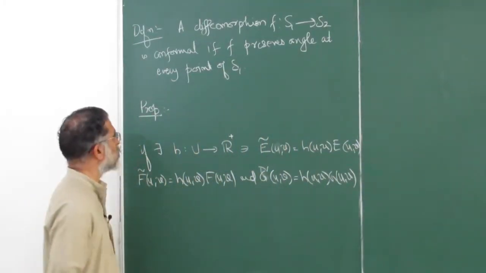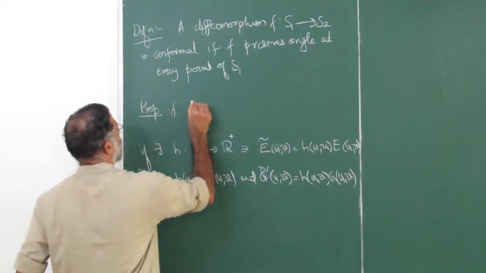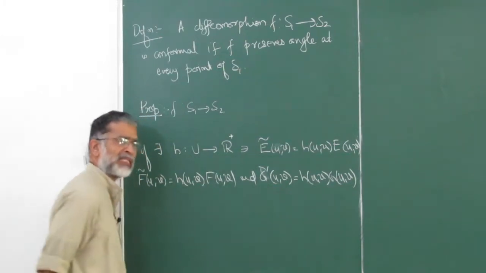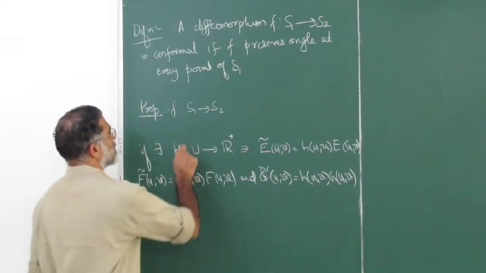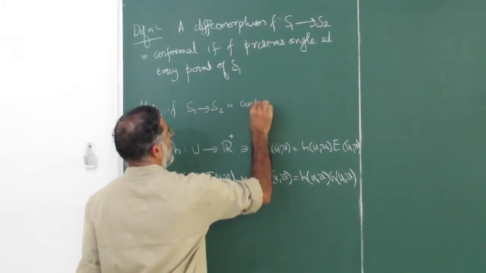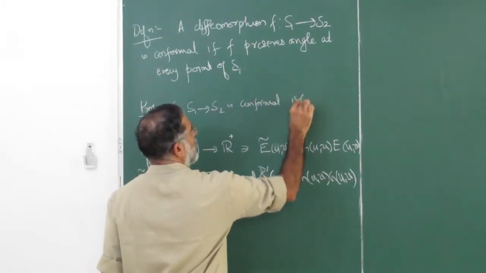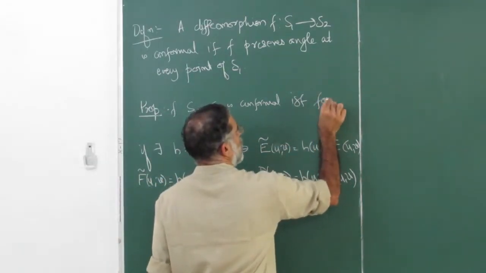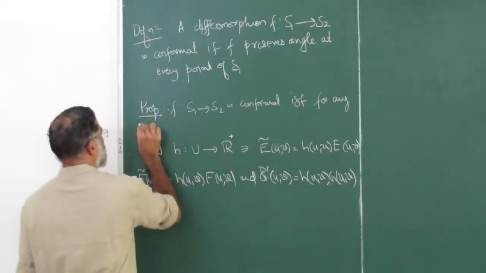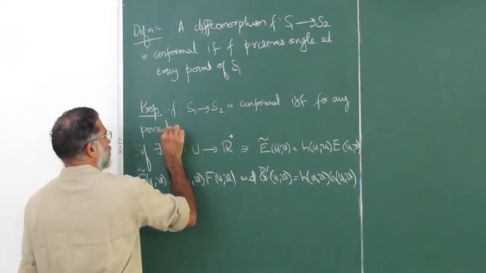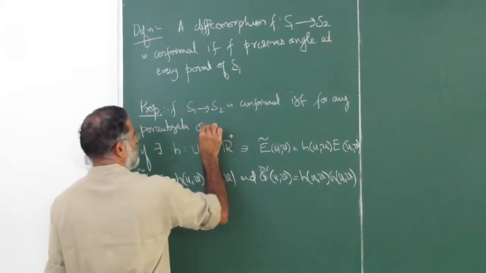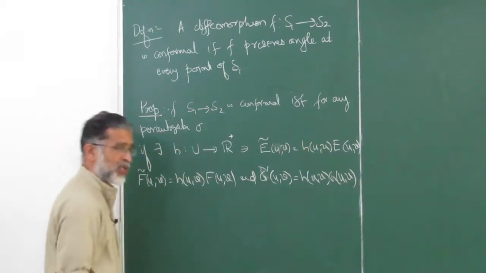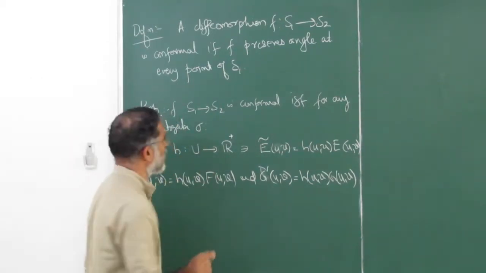Okay, so it has to come. So F from S1 to S2, of course this is a diffeomorphism. S1, S2 are regular, nice, smooth surfaces, and F is conformal if and only if, so it's a little strong condition, for any parameterization or surface patch, that means everywhere; the surface patch may not cover the whole surface, doesn't matter, this should happen.